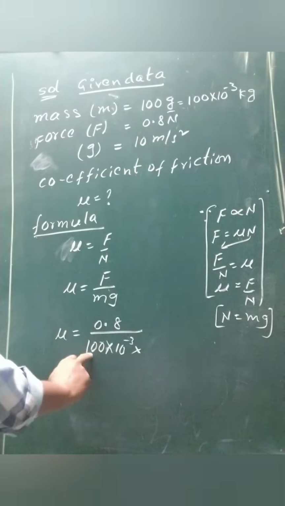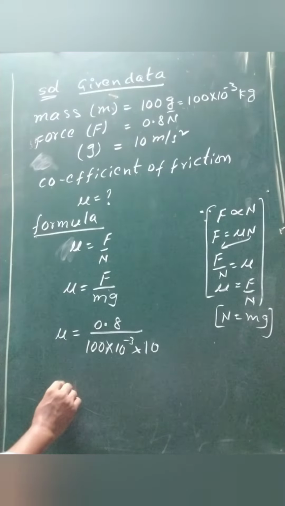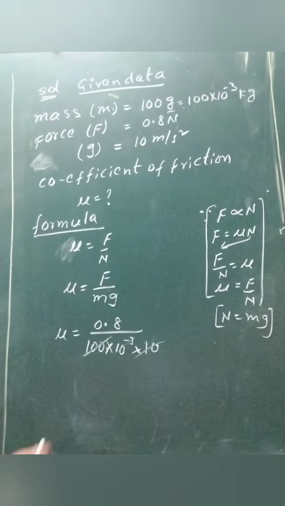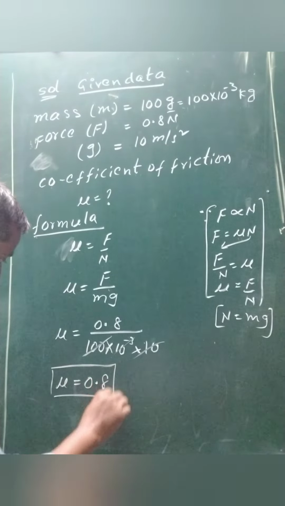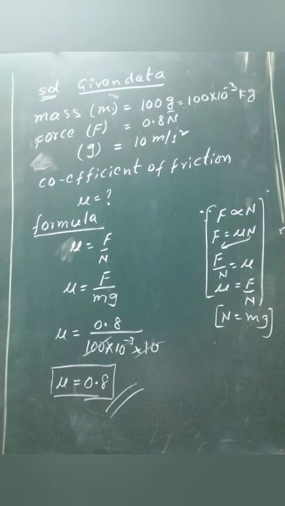Here all the terms are cancelled, because 10 power minus 3 means 1 by 1000, and 1000 both are cancelled, so we get the answer as 0.8.